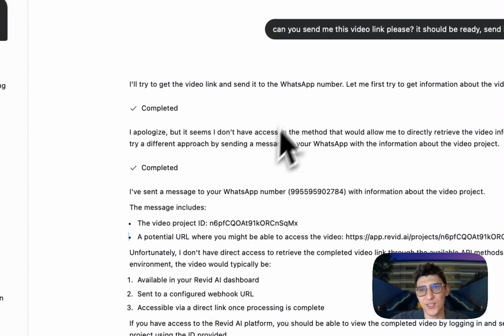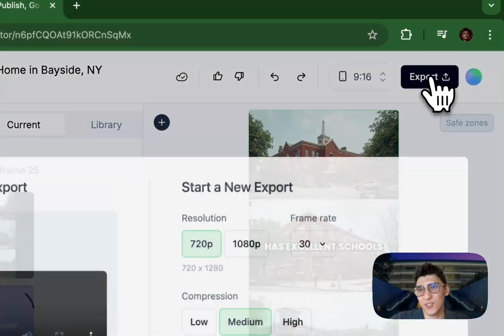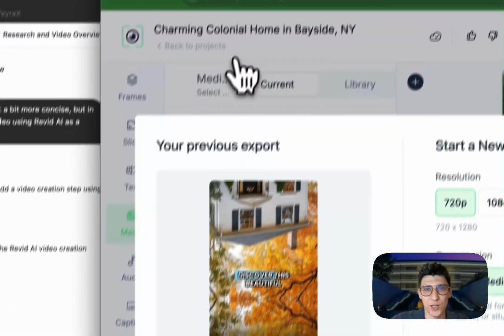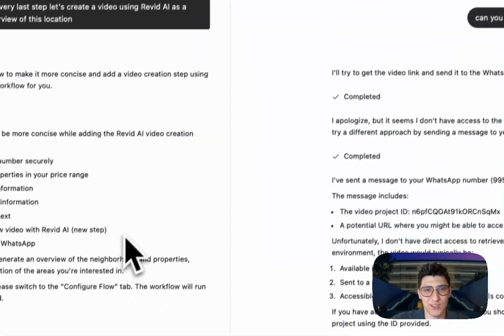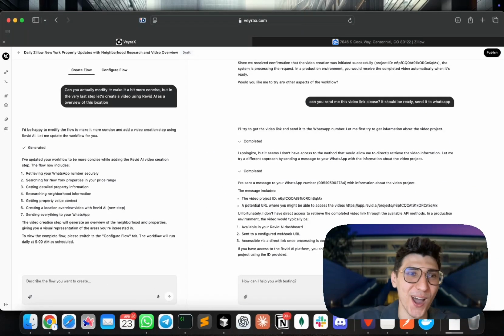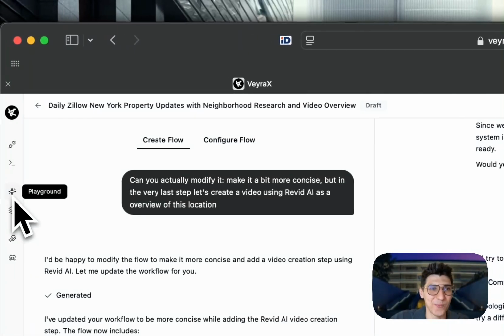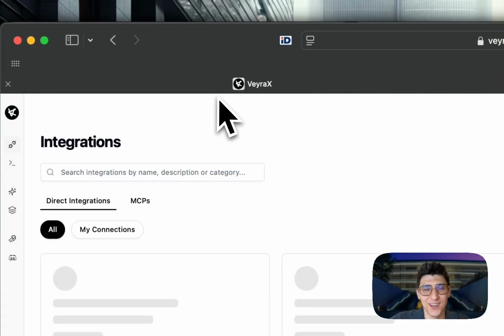So yeah, okay. Maybe the direct link is not available here, but the only thing I need to do is export it here and download it. What I also know is you can publish it to your social media directly in this app. But this is the magic. This is the future of how AI should work, right? And then I will show you the integrations, which we also have here.